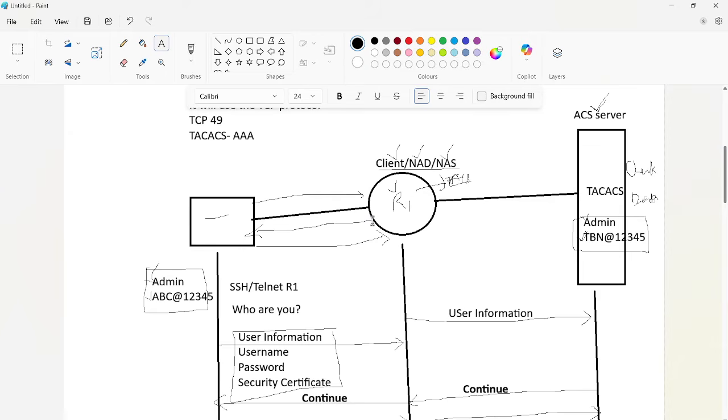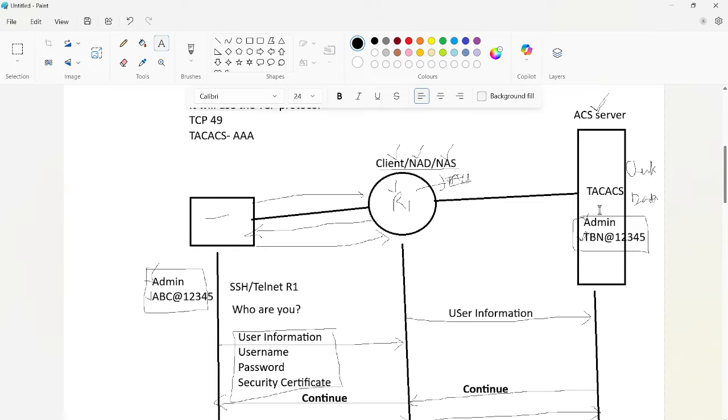No, sir. So these limitations, we need to configure them in the server or in the router? In the server session only. In the server we can configure everything. In the router, what we are doing is, if you want to authenticate, we are directing the router to reach the TACACS server. That's what we are configuring here, and apart from that, nothing we can configure. Everything we can do on the TACACS server, whatever ACS server we are using, for TACACS or RADIUS, that server will take care of it.